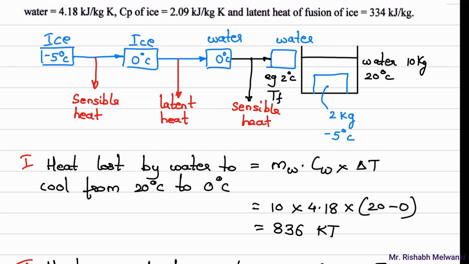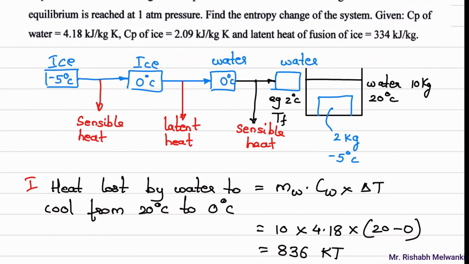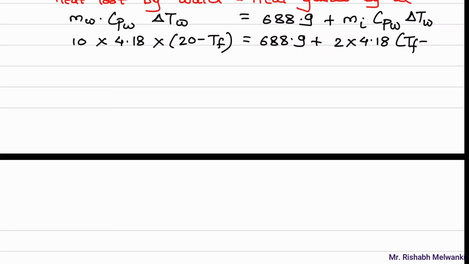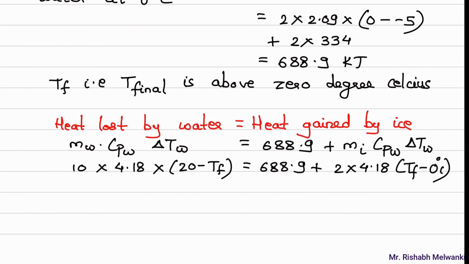Okay, and it is getting converted into what? It is getting converted into 2 degree Celsius water. Okay, so what I'll write down over here? Final temperature minus initial temperature. What is the initial temperature there? Initial temperature is 0. Okay, so that will be 0 degree Celsius. Now actually if you see this part,